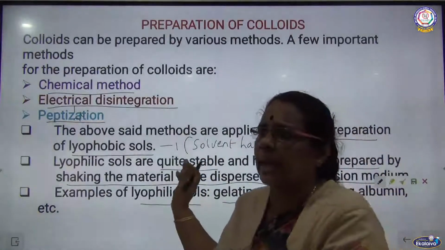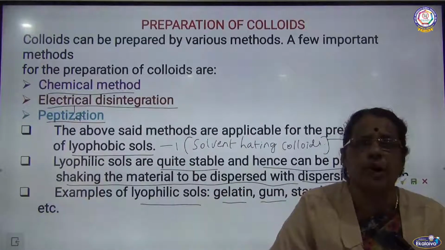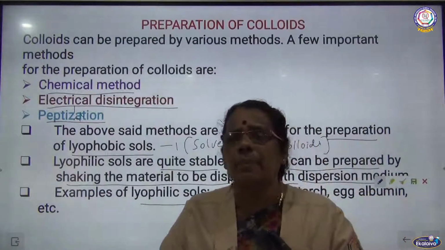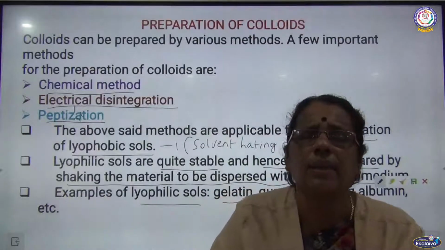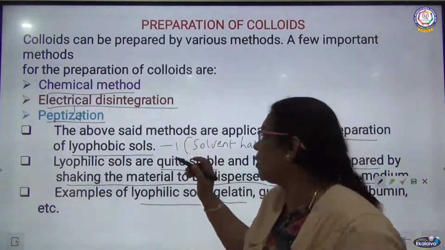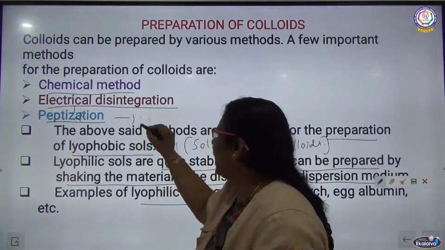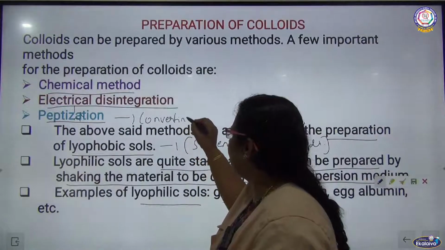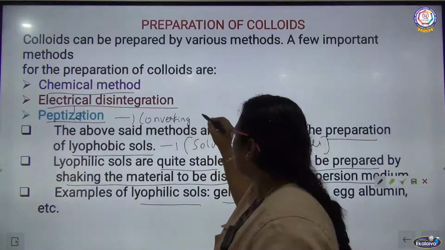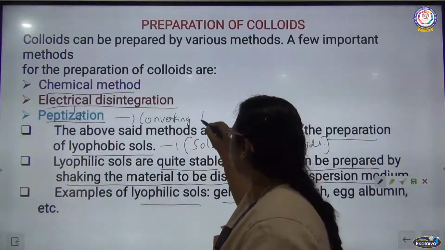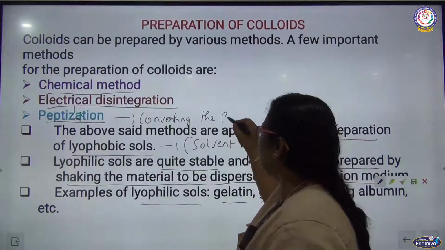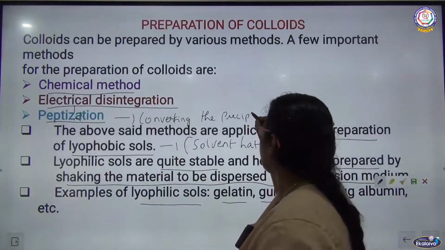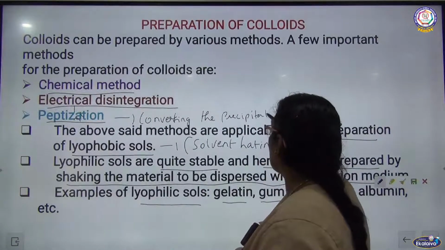So this slide completely talks about the preparation of colloids, where there are three methods of preparation: chemical methods, electrical disintegration and peptization. What is peptization? Converting the precipitate into a colloid. A precipitate is converted into a colloid.